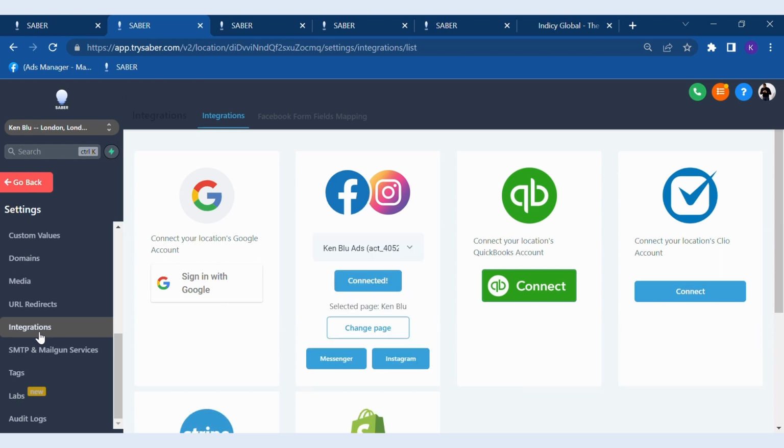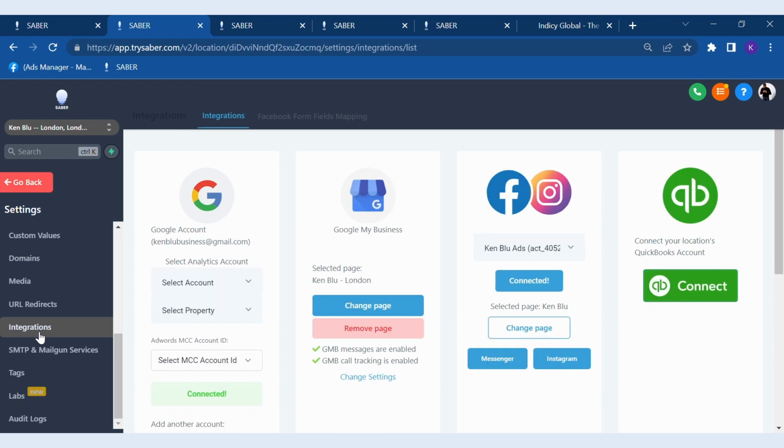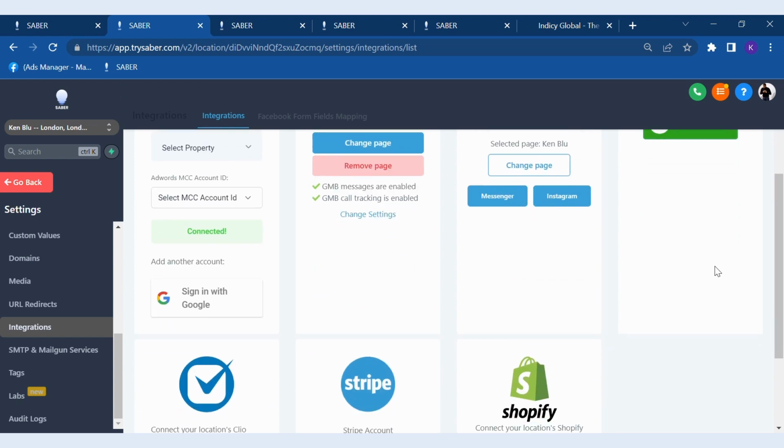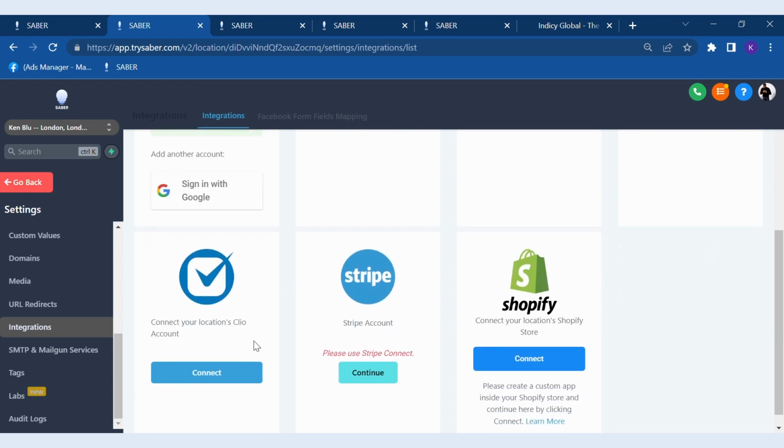Another feature I'd love to highlight are the software integrations. If you have a look, you can integrate with Google My Business. Google can connect you to your Google Ads account if you have one. It can also connect you to your Google emails as well as your calendar. You can connect it to Facebook and Instagram. Also connect to QuickBooks if you work with QuickBooks for your accounts, and Stripe as well as Shopify.